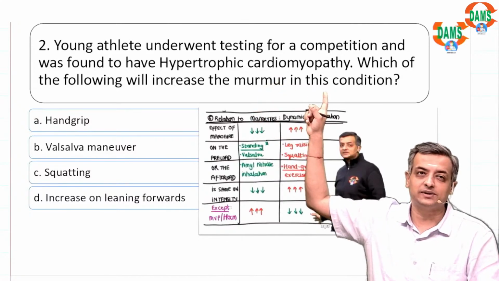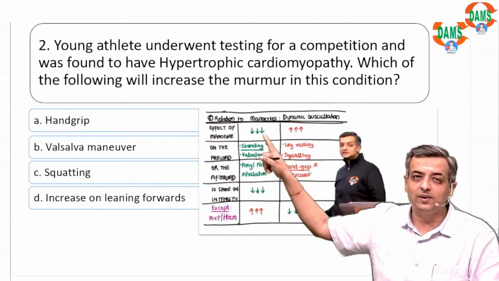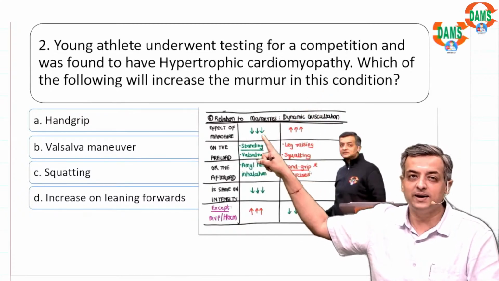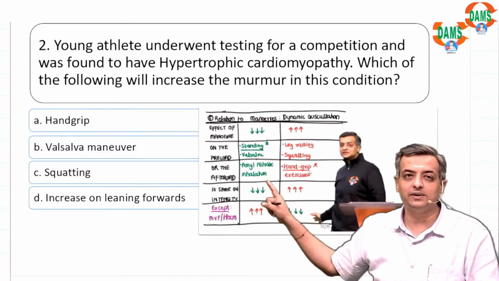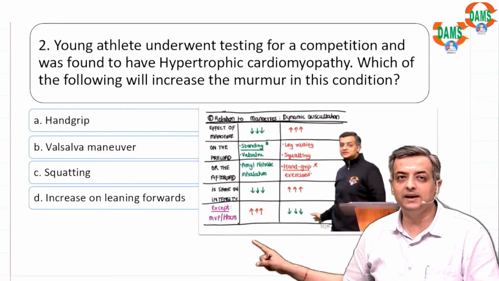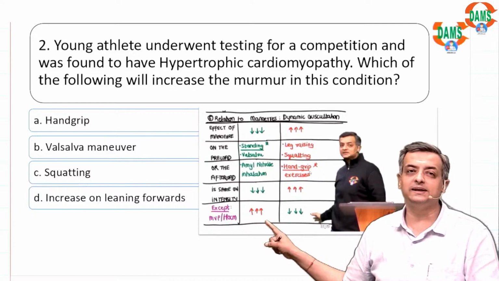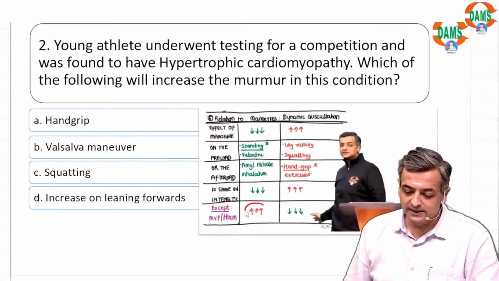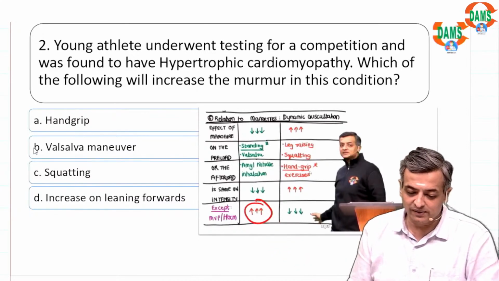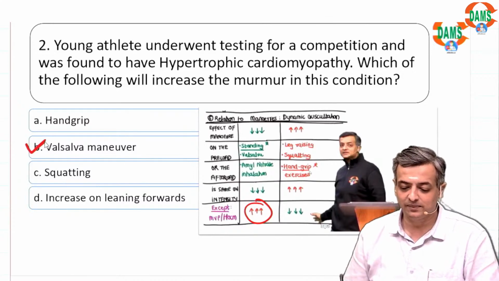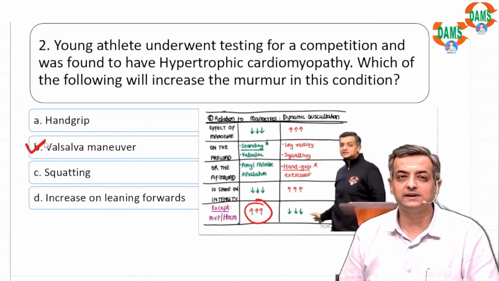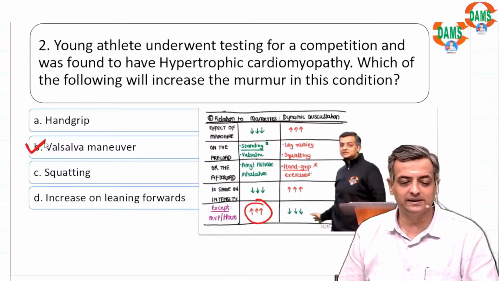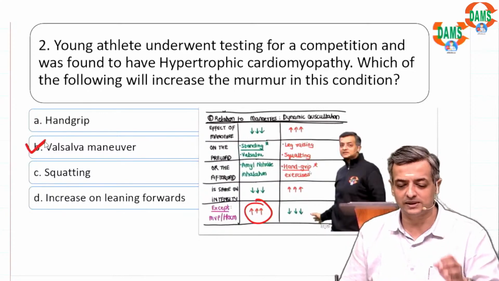I always tell you all the conditions which reduce preload or afterload reduce the murmur, but in HOCM they are going to increase the murmur. The increase in the murmur is going to be with the Valsalva maneuver. This is clear, a very commonly asked question.